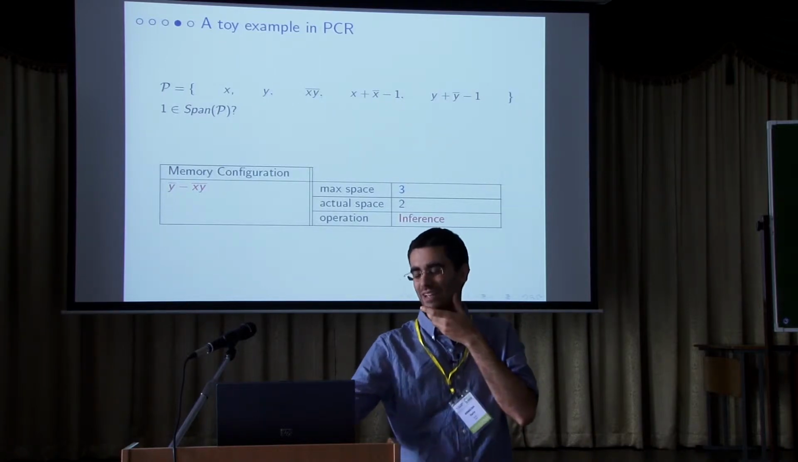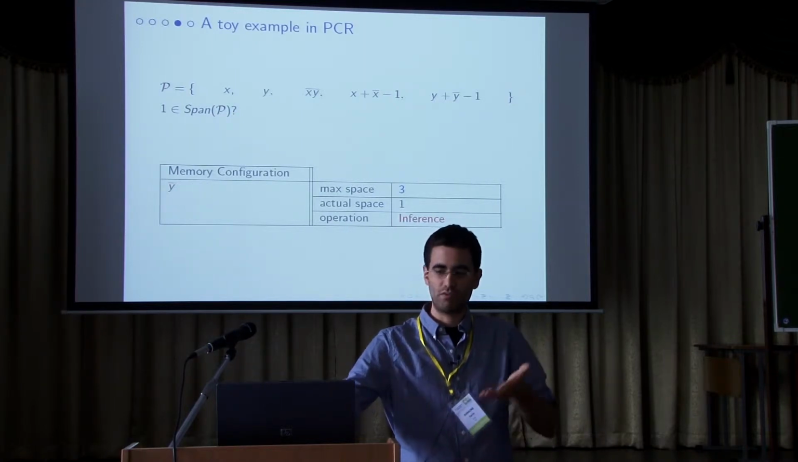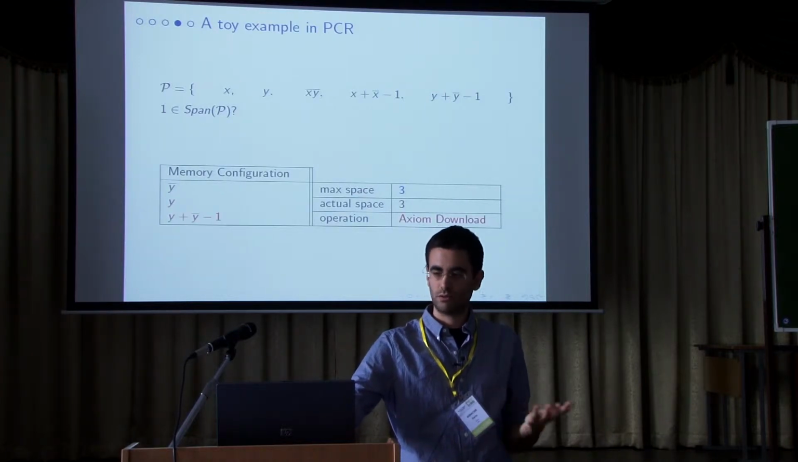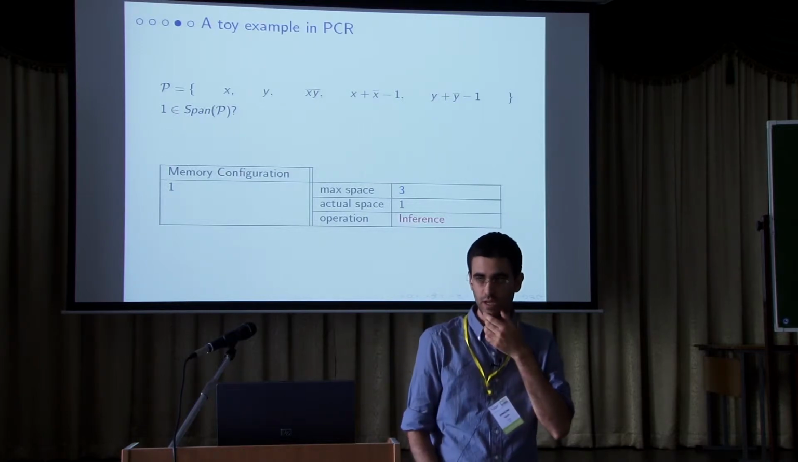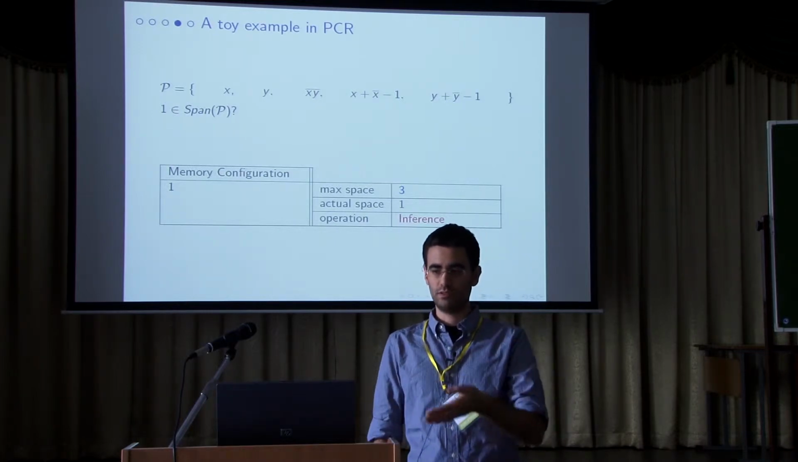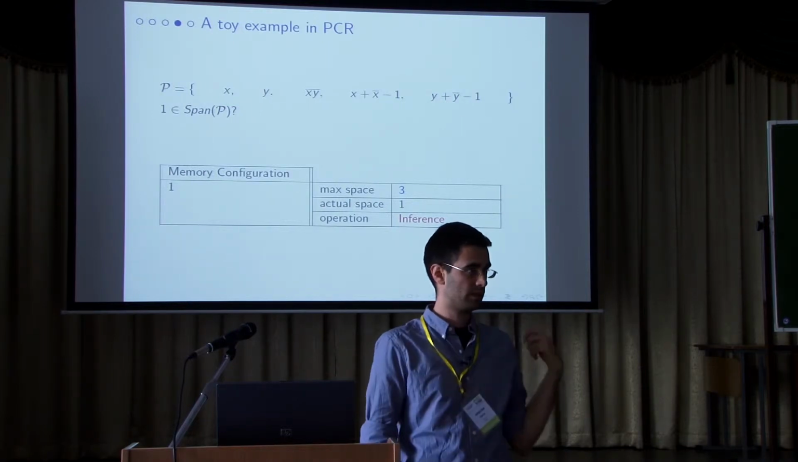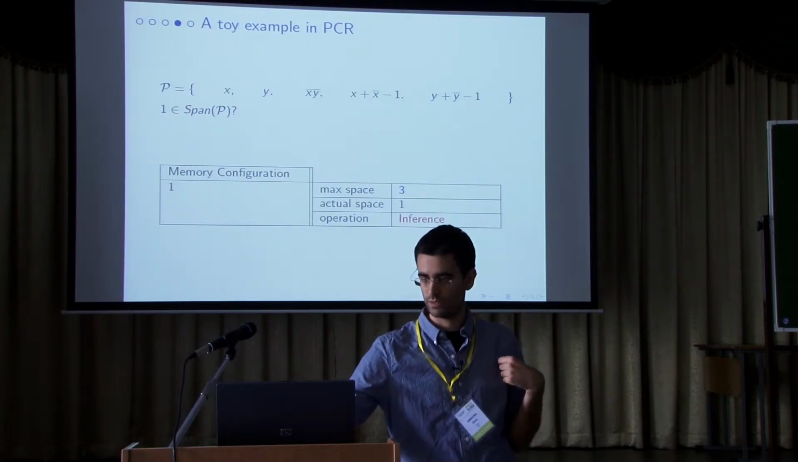But okay, so we can erase some other things, and we can infer whatever we want. We can erase some other things, and eventually we have reached one. So we have shown that one is in this ideal using a maximum space of three monomials. At some point there were three monomials in the memory, and that was the maximum.